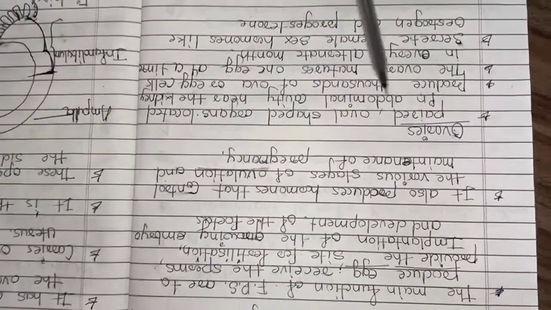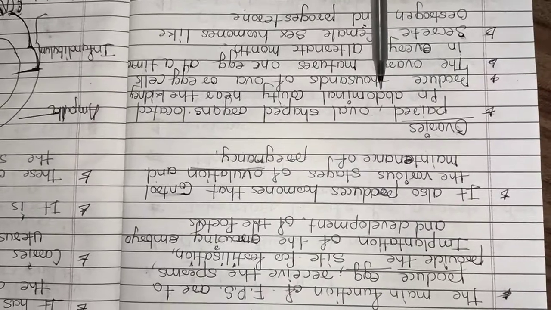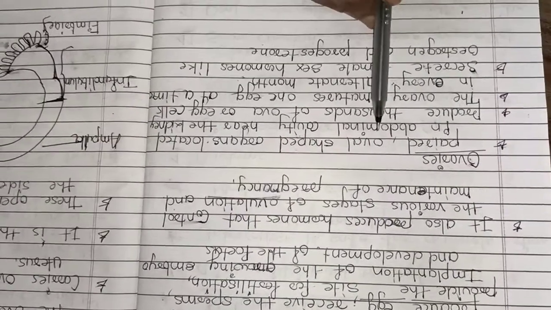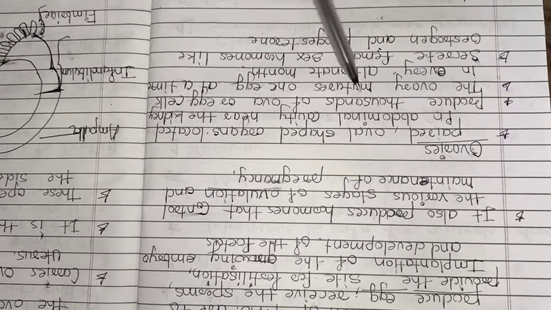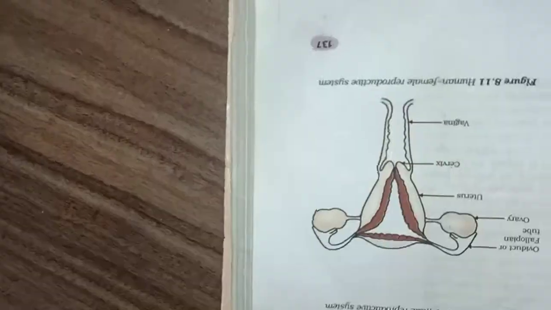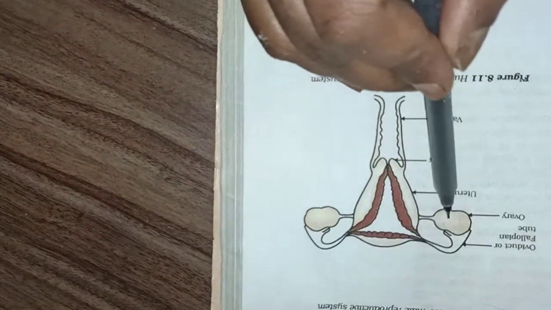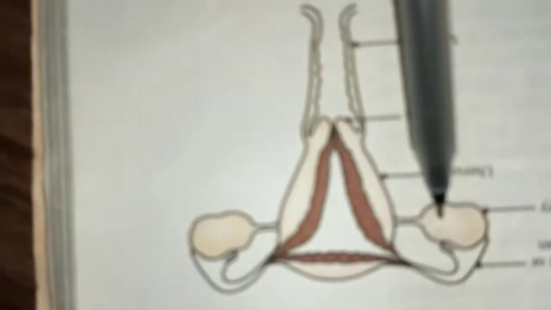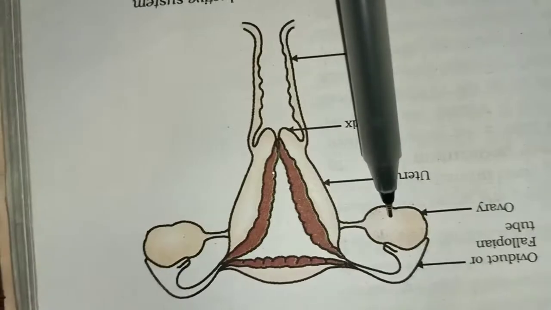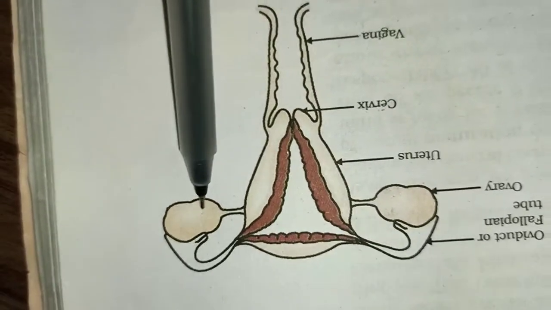We will have a look at the first part, which is called the ovary. You can see in your diagram, the ovaries. These ovaries are always in paired form. This is the first and this is the second.